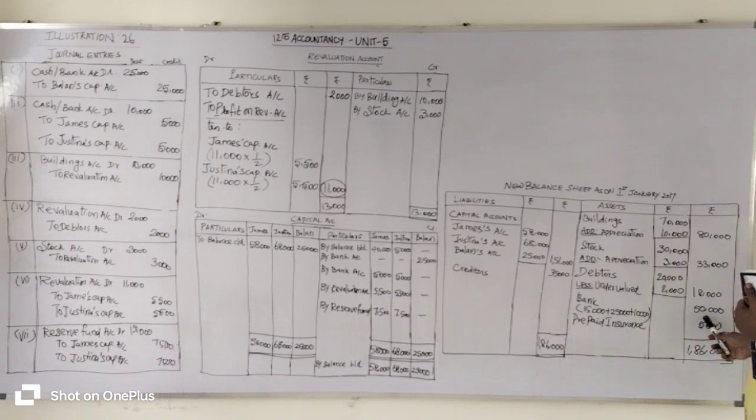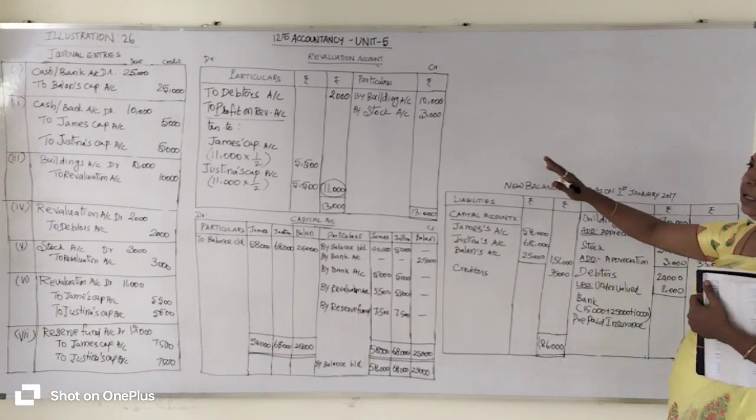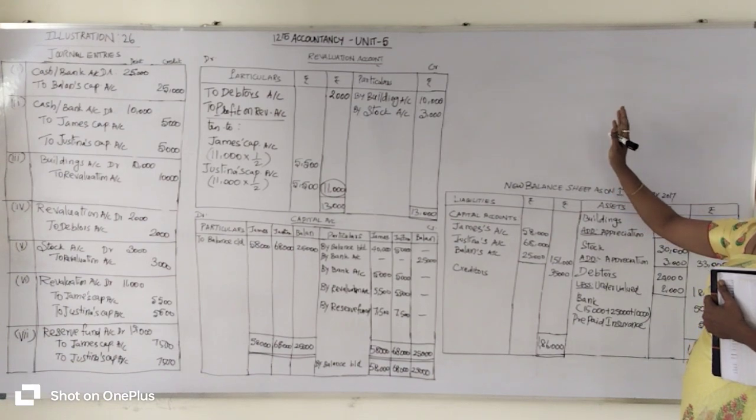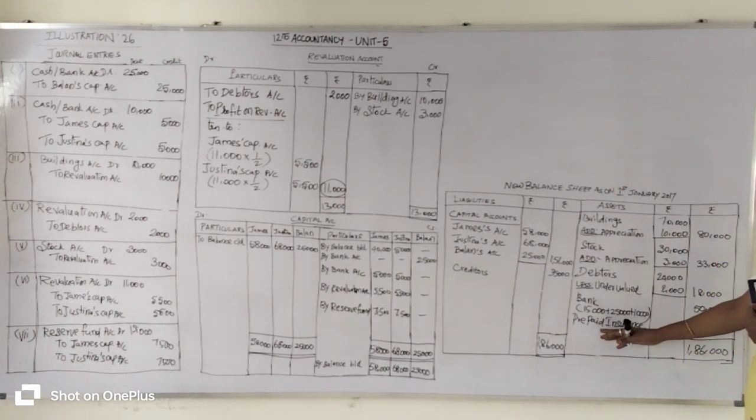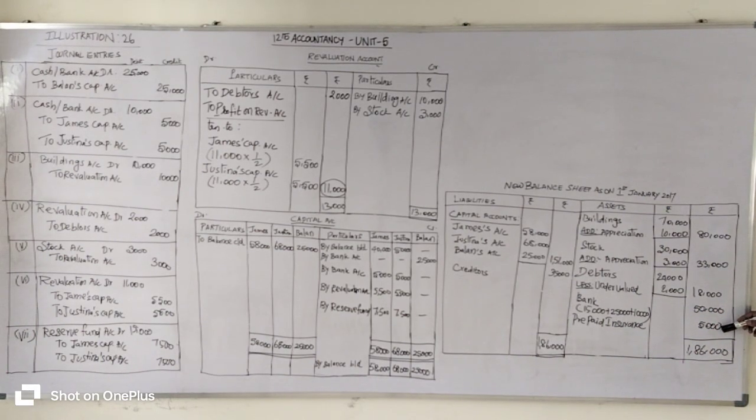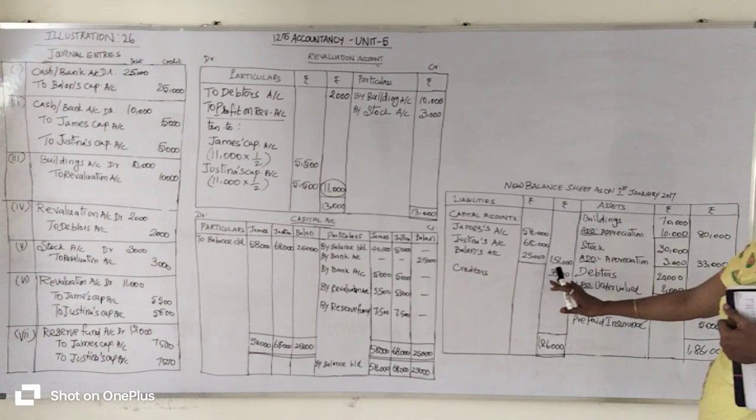You will get 50,000 rupees. Okay, after adding 15,000 plus 25,000 plus 10,000, you will get 50,000 rupees. You need not create a separate account for cash at bank column. Okay, then prepaid insurance 5,000 rupees we copied from the question. Okay, so all the transactions related to the liability side and asset side we entered into the balance sheet.